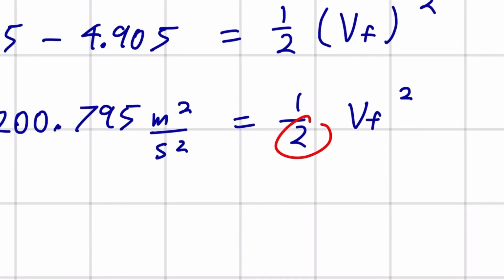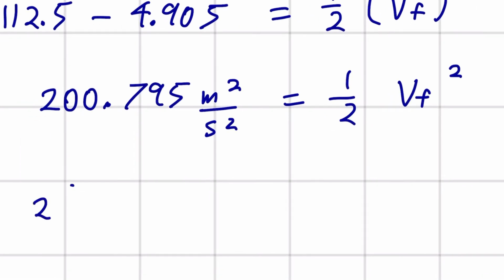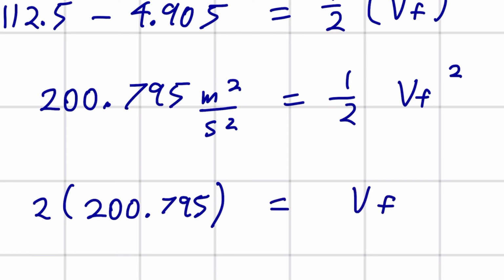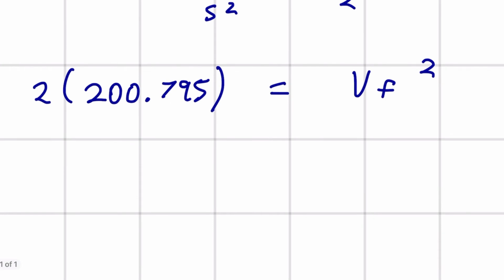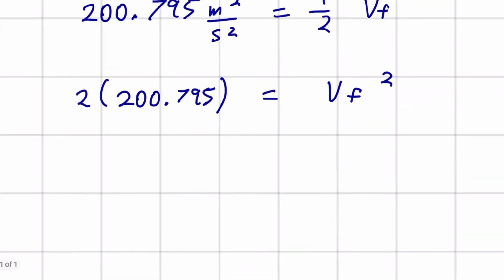So bringing this 2 up to the other side, here it's a division, so on this side it's going to be a multiplication. 2 times 200.795 is equal to vf squared. The value for that is going to be 401.59 meters squared per second squared is the units, is equal to vf squared.